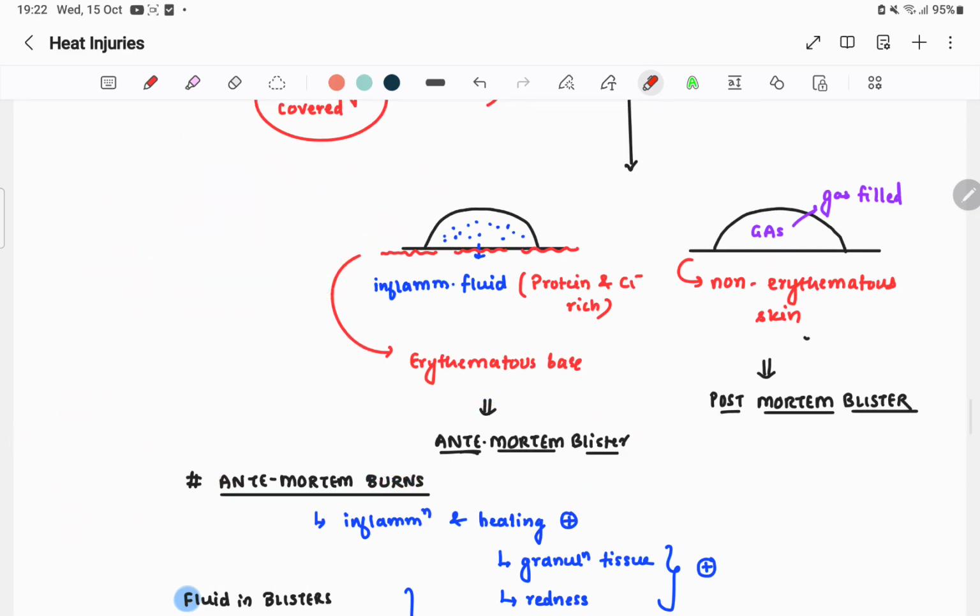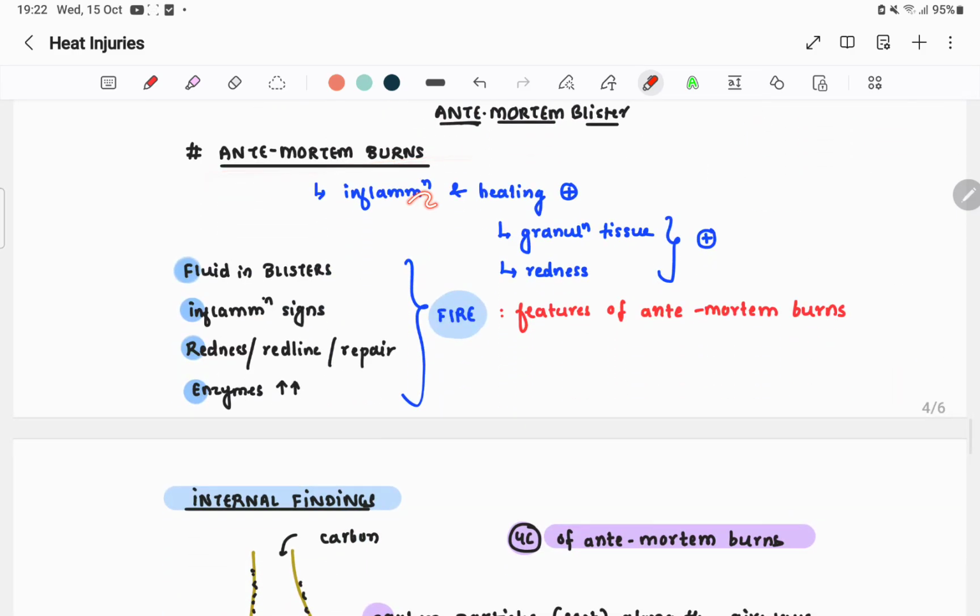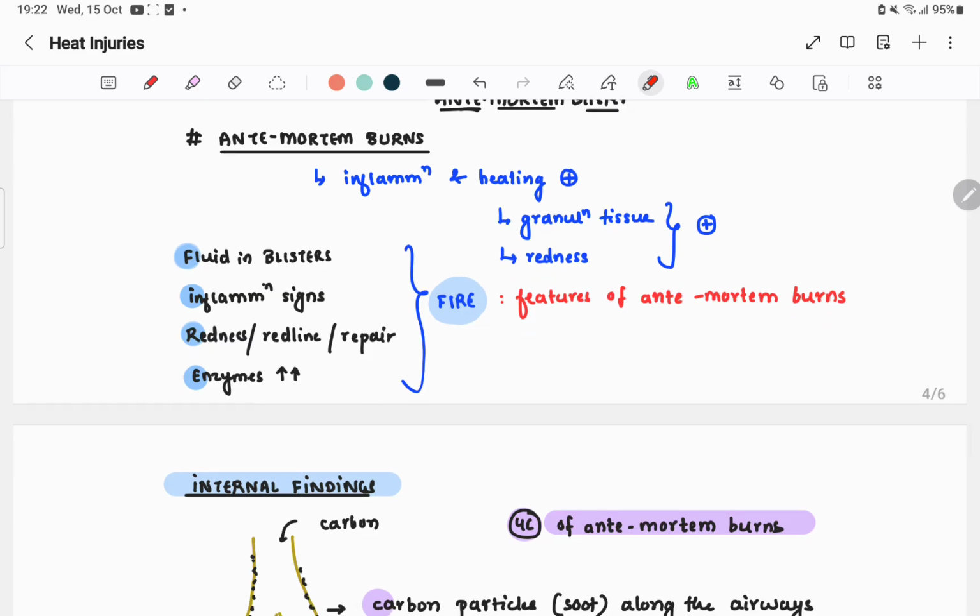And what is a postmortem blister? You can see there is non-erythematous skin; the skin is not red. There is a gas-filled blister only, which means no inflammation. This is a post-mortem blister. In antemortem burns, inflammation and healing will be present. Granulation tissue will be present. Redness will be present.